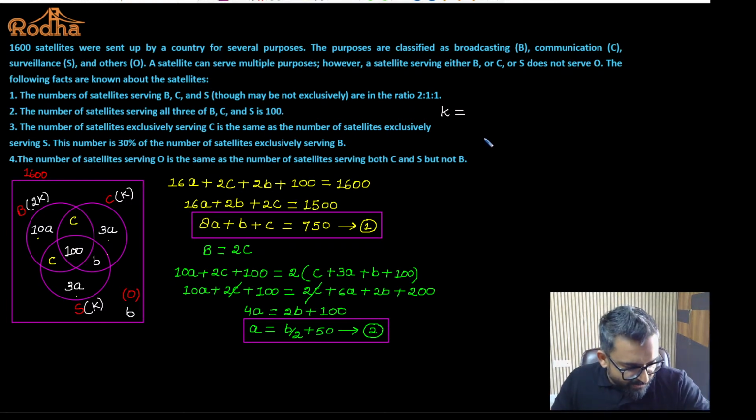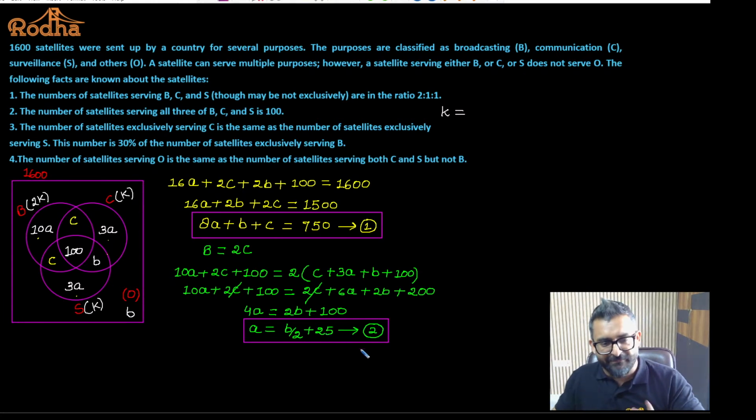Yes? This is slightly a mistake. This is 25. This is 25. I'm sorry guys. Thank you so much. This is 25. Divide by 4, it will become 25. Okay. So the value of K I have to find out.